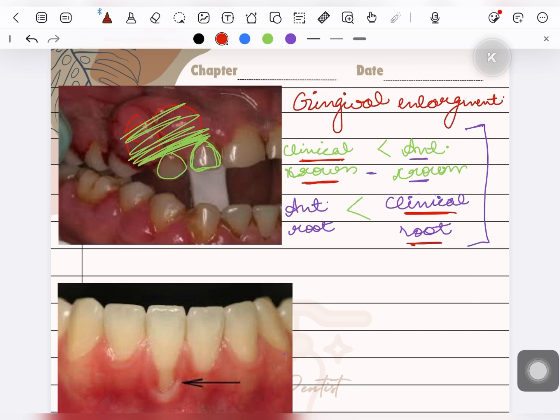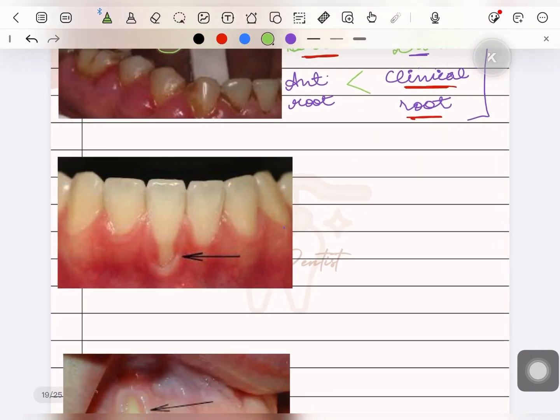Okay. Let's do another example. This is a case of gingival recession. In this tooth, the gingiva has receded below. So, the tooth is appearing longer. Therefore, the clinical crown is longer than the anatomical crown here. Whatever part of the tooth is visible into the oral cavity is considered as the crown, is considered as the clinical crown. Therefore, in this case, the clinical crown is longer than the anatomical crown.